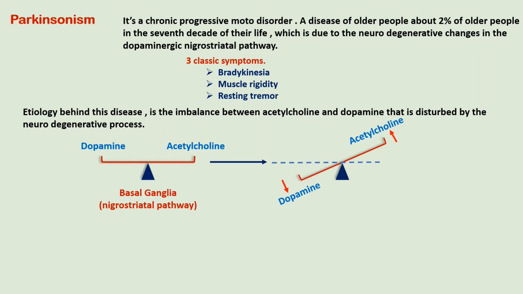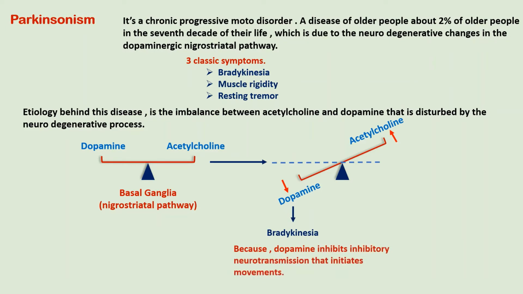So, deficiency of this dopamine will lead to the classic cardinal manifestations of Parkinsonism, that is bradykinesia, otherwise called the slowness of movement. While the other two, muscle rigidity and resting tremor, are due to the increased acetylcholine acting on the muscarinic receptors.